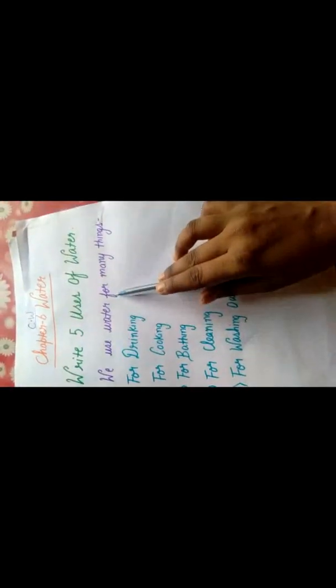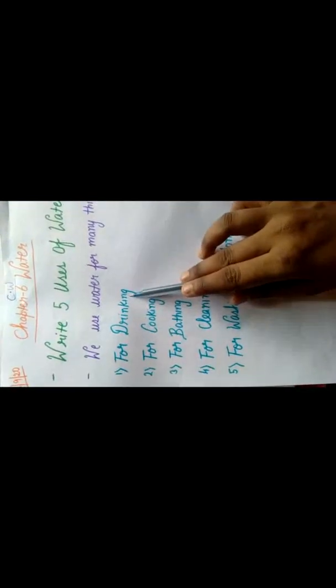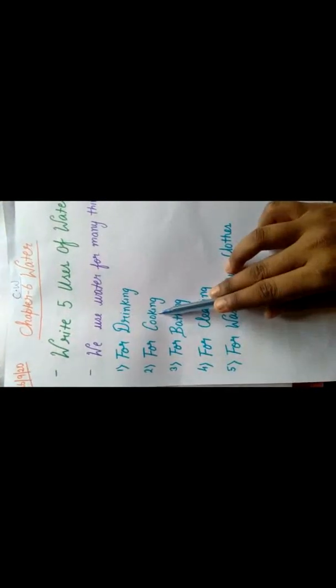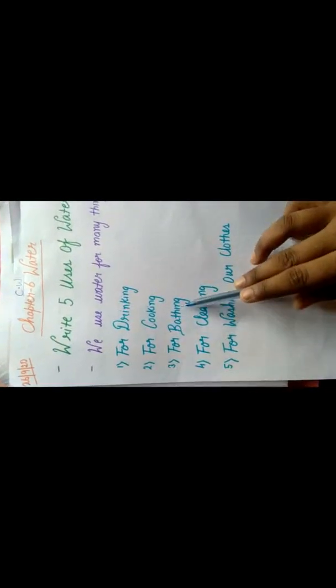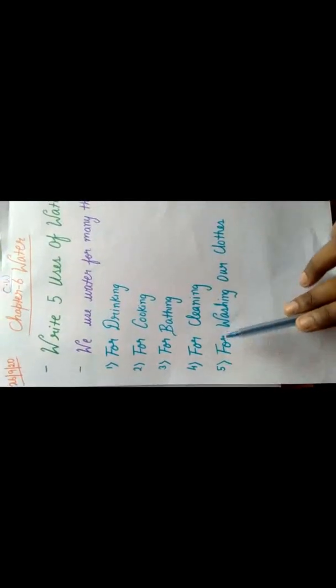We have already discussed the uses of water. So now we will write them down in our copies. We use water in many ways. Number 1, for drinking. Number 2, for cooking. Number 3, for bathing. Number 4, for cleaning. And number 5, for washing our clothes. So these are the 5 points in which water is used.